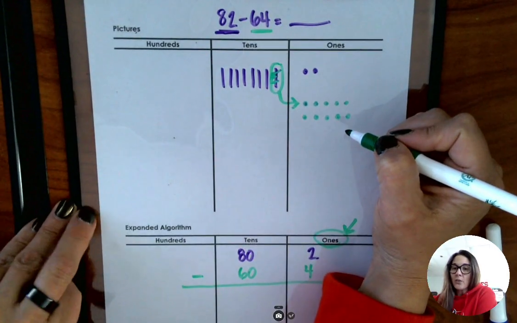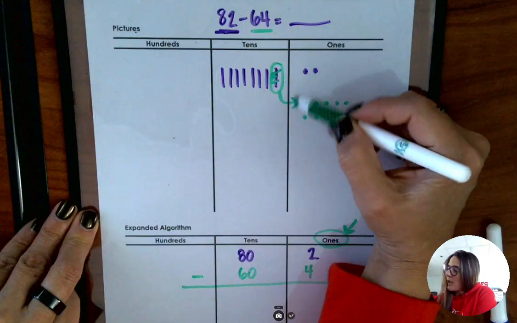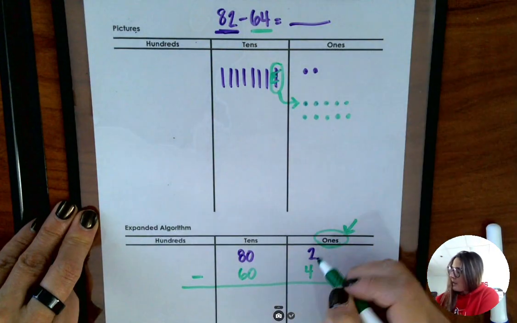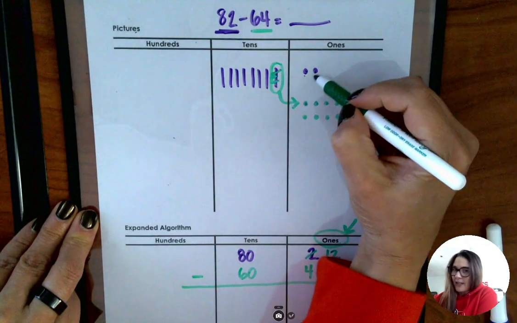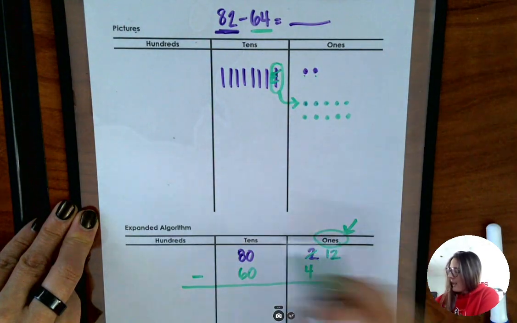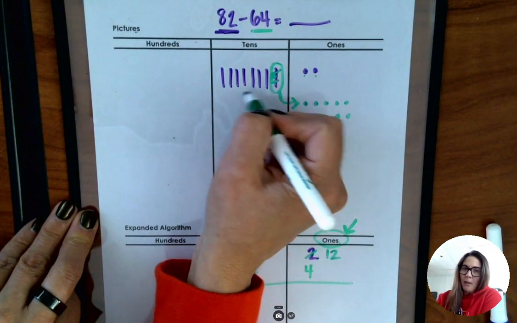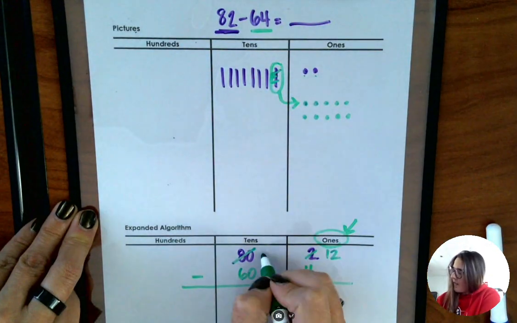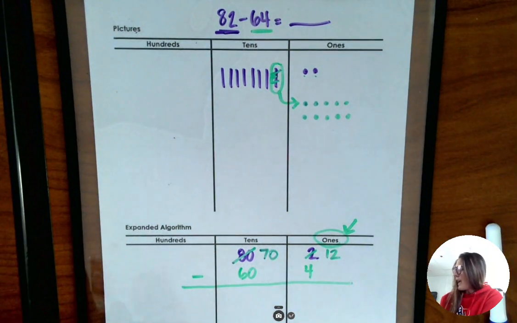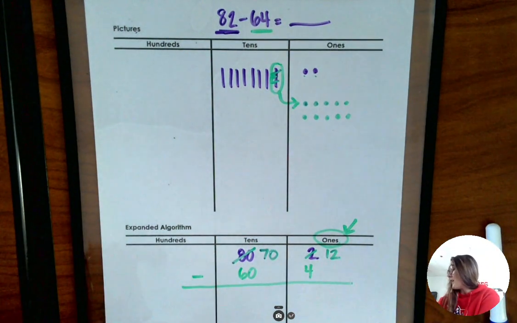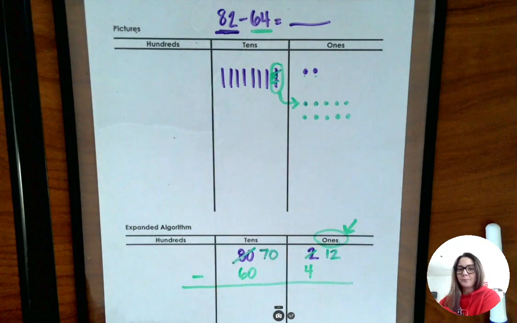Now I have 12 ones because 10, 11, 12. And I took 1 ten away, and now I have 7 tens, and the value of 7 tens is 70.